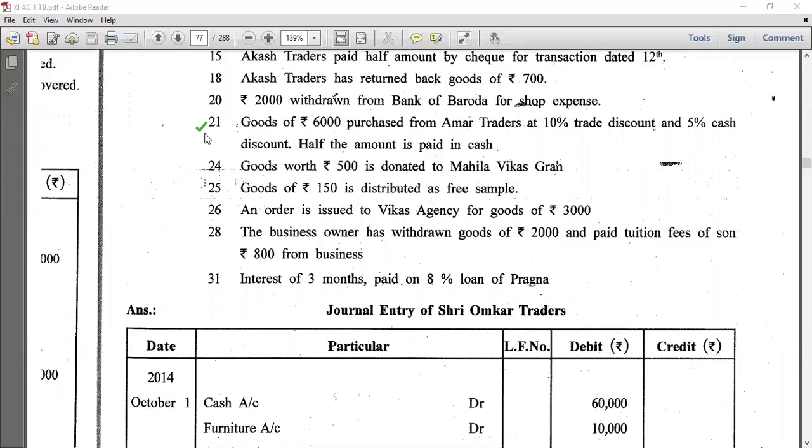An order is issued to Vikas agency for goods of rupees 3000. An order is issued means it's a non-economic transaction. Students, pay attention over here. I'm always saying you need to write this. Now see how we are going to write in the transaction.